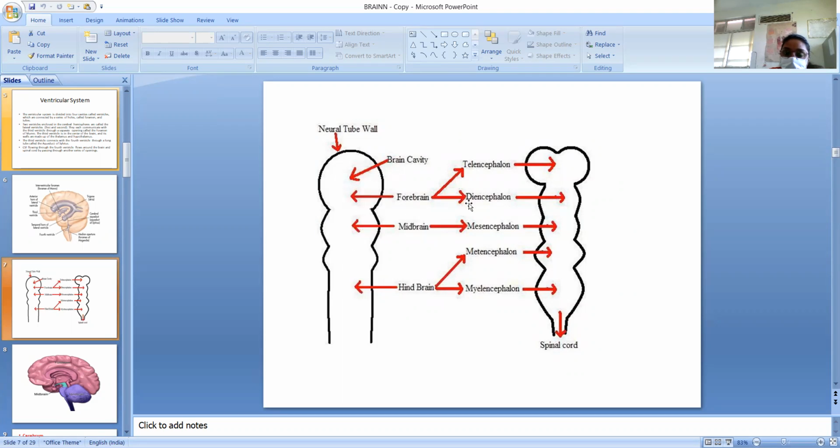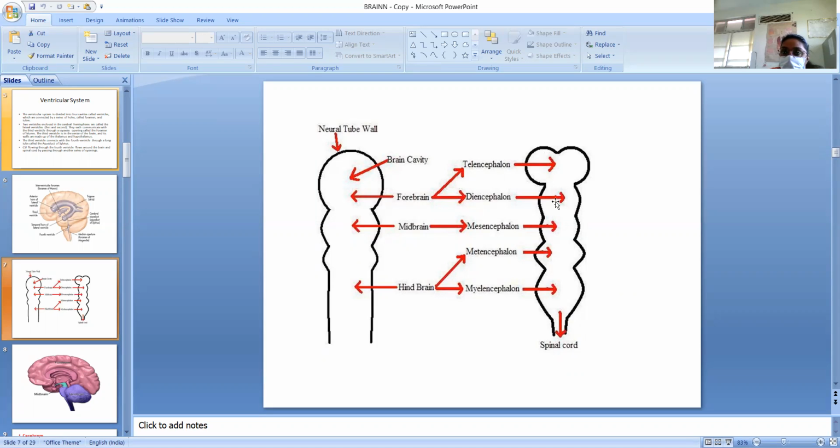Forebrain again we will divide into telencephalon and diencephalon. This is the telencephalon part we can see here, and this will develop into the cerebrum. Diencephalon, this part is called diencephalon, and it will develop into the limbic system.